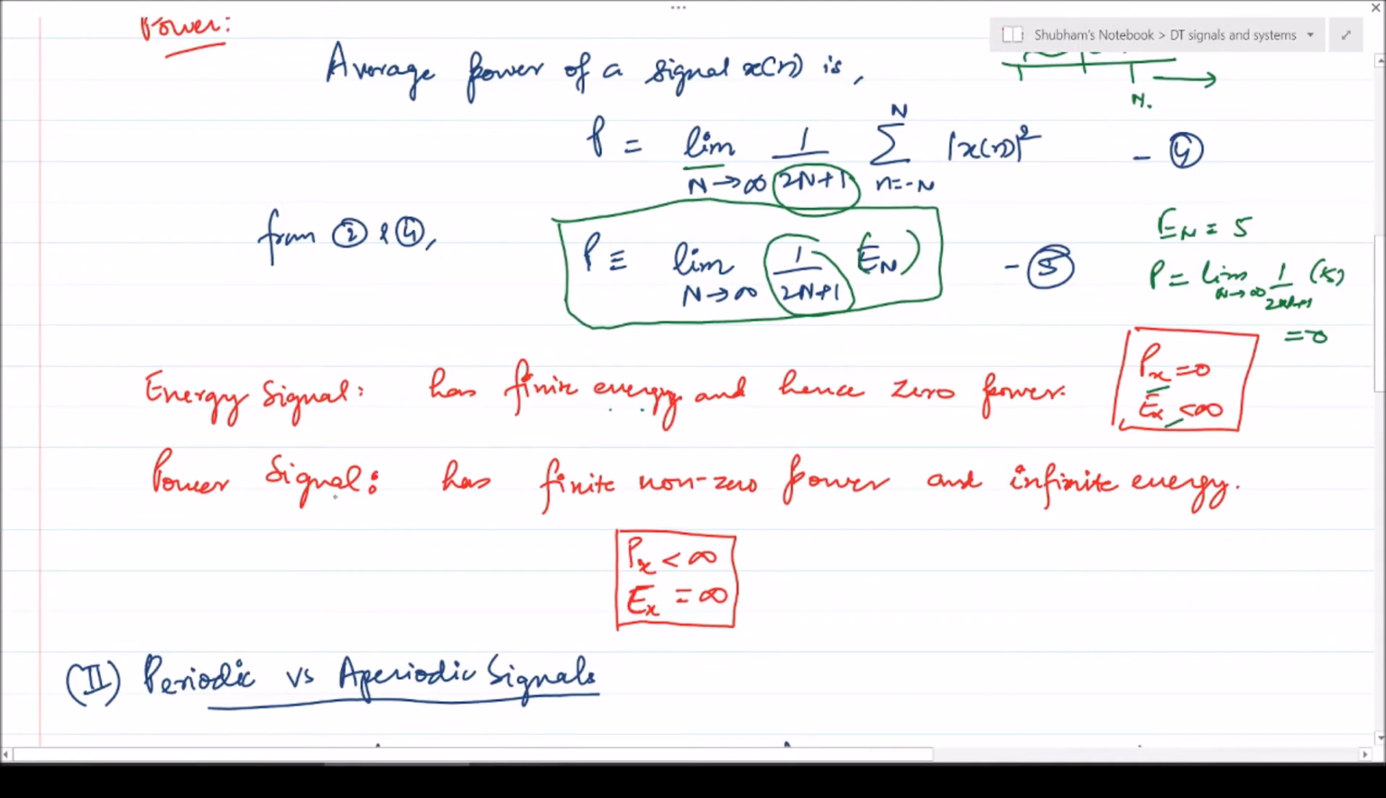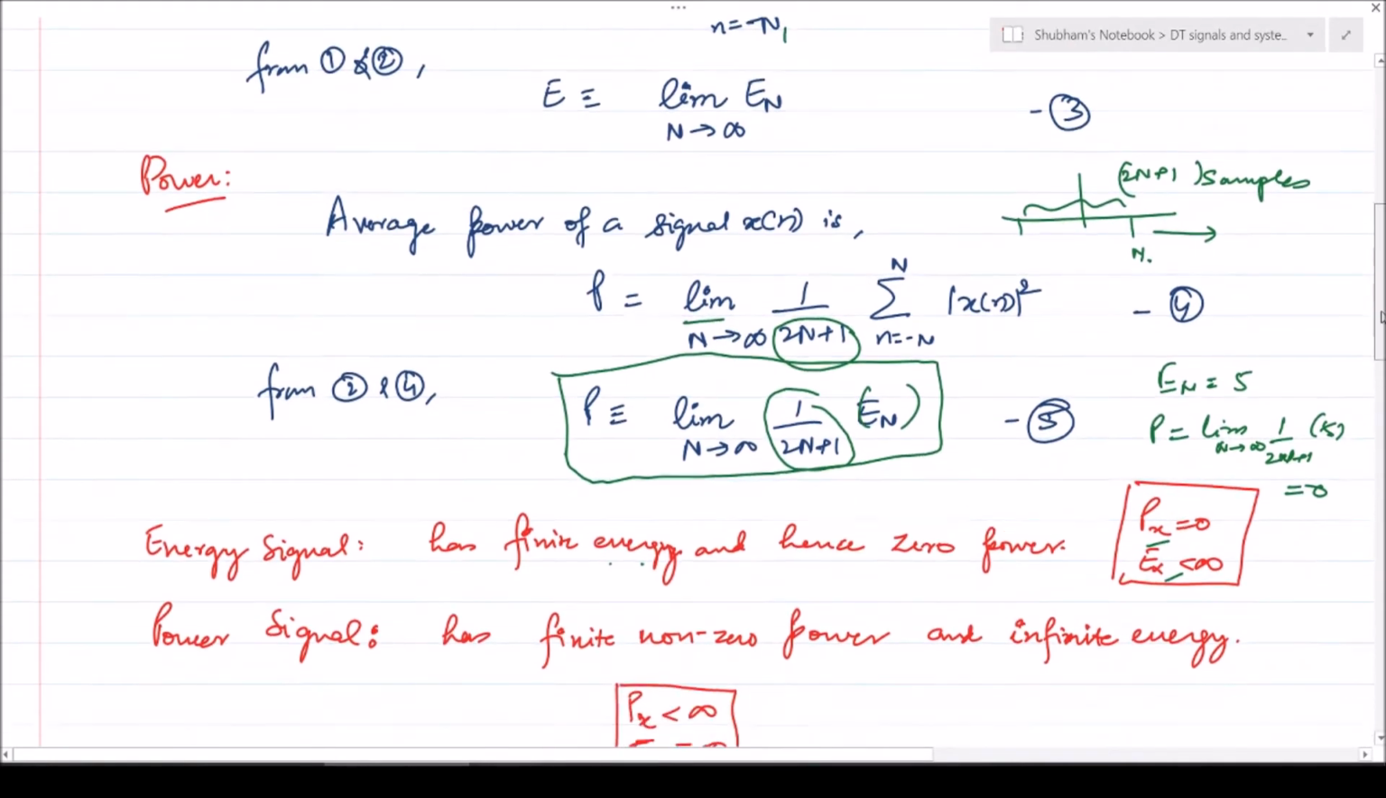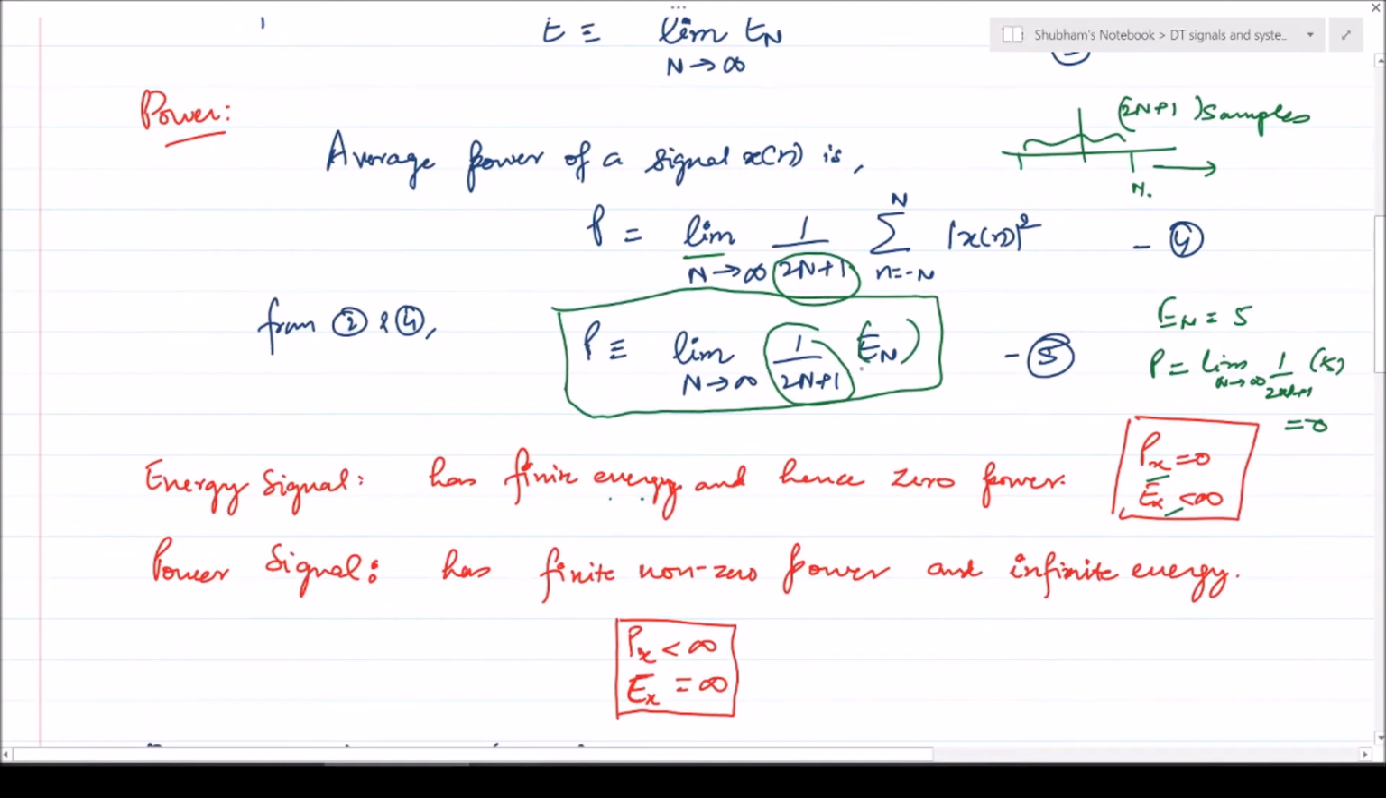The power signal, on the other hand, has finite non-zero power and infinite energy. This should be clear from the definition: only if the energy is infinite can we compute the finite power of the signal. So it may have finite power only if the energy is infinity, and hence we can say that the signal is a power signal.